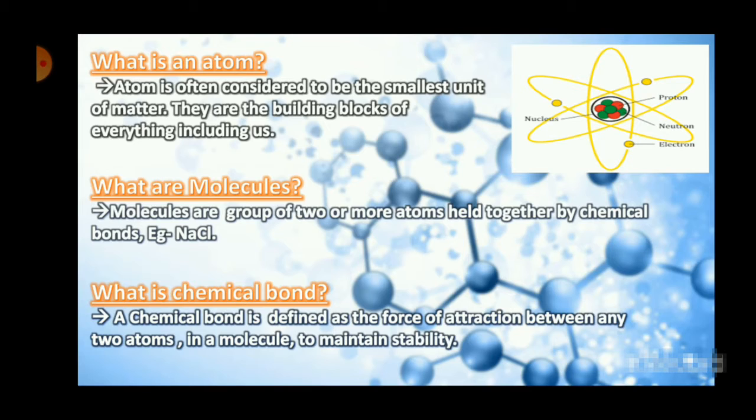So in a chemical bond's definition, when you're defining a molecule, you have to mention a chemical bond, and when you're defining a chemical bond, you definitely have to mention a molecule as well. These are complementary to each other. So a chemical bond is defined as the force of attraction between any two atoms in a molecule. When two atoms are getting attracted to each other, they are coming close and forming a bond, and that bond is resulting in the formation of a molecule.